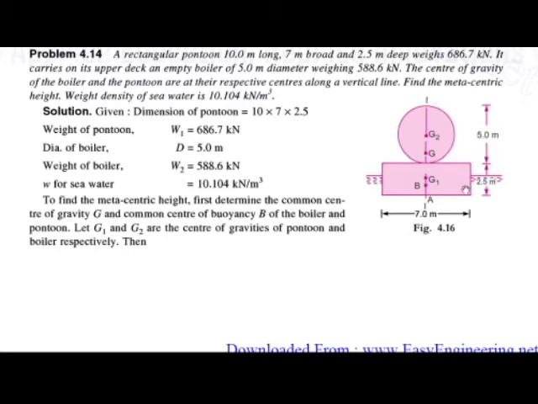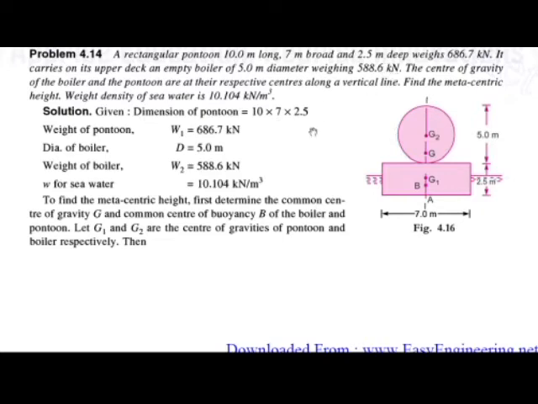Okay, then it carries on its upper deck an empty boiler of 5 meter diameter. So above this rectangular pontoon, one cylindrical empty boiler is there. The boiler diameter is 5 meter, from here to here the distance is 5 meter, and the weight of that boiler is 588.6 kilonewton.